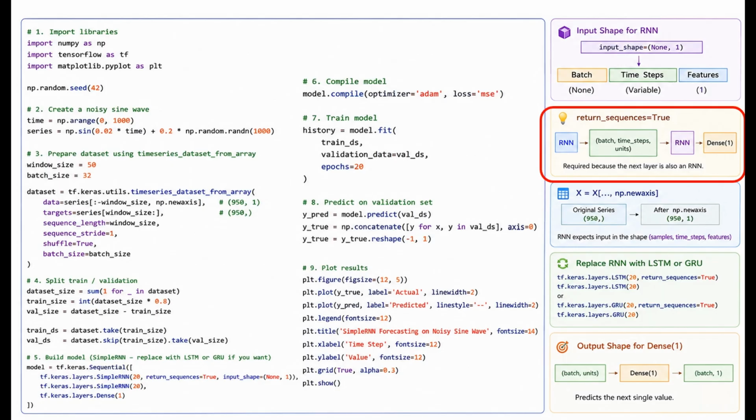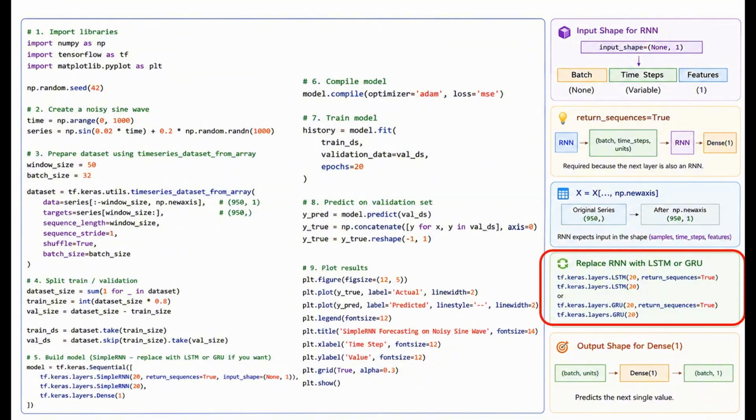Another important parameter is input_shape equals none and 1. The value none means the model can accept any number of time steps, and the 1 indicates that each time step contains one feature. Finally, the dense layer produces the prediction. In this example, dense 1 predicts the next single value in the series. If we wanted to predict the next 10 values at once, we could simply replace it with dense 10. And remember, simple RNN is only one option. In real-world applications, we often replace it with LSTM or GRU layers, which are better at capturing longer-term dependencies in the data.